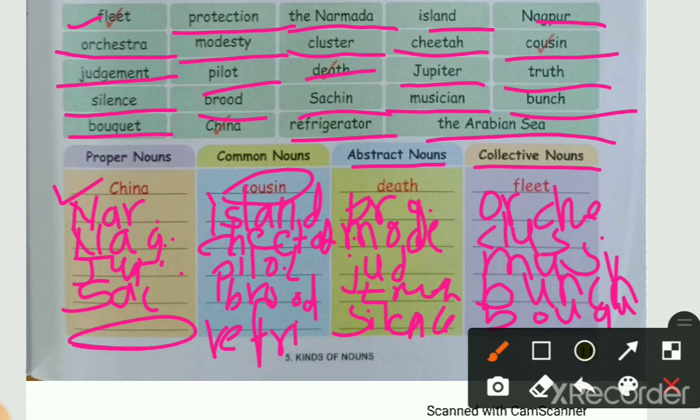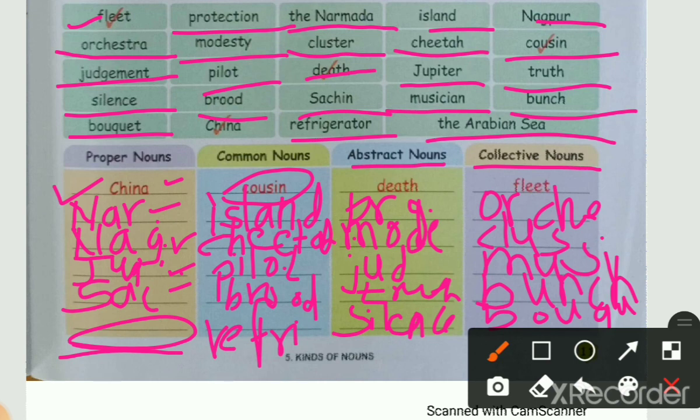Okay students, did you understand? So we will see which nouns come in proper nouns. I will read once again. Look here. In the proper nouns, China is given there. Then Narmada, Nagpur, Jupiter, Sachin, and last the Arabian Sea. These all nouns will come in proper nouns.